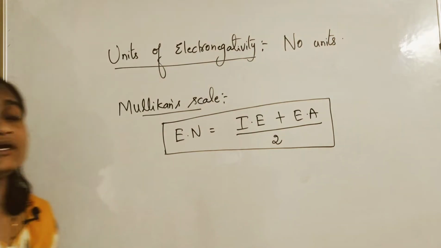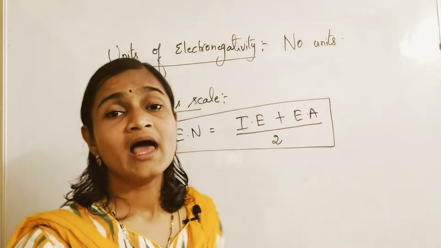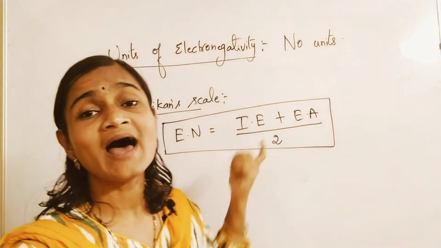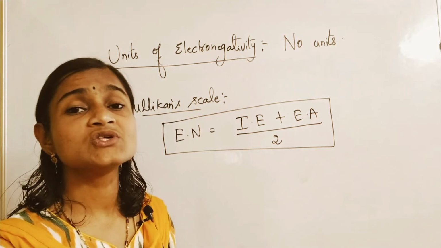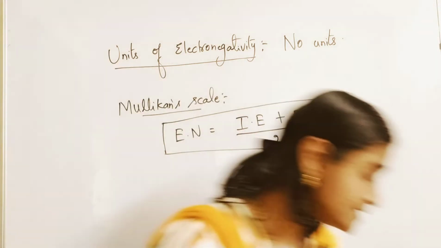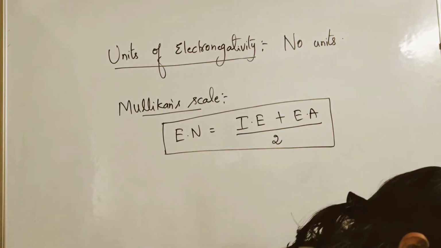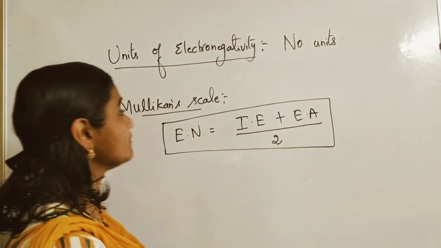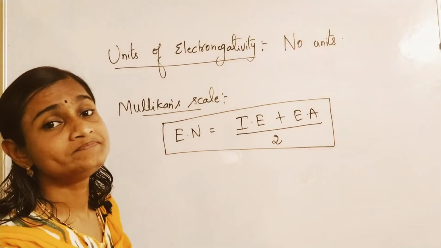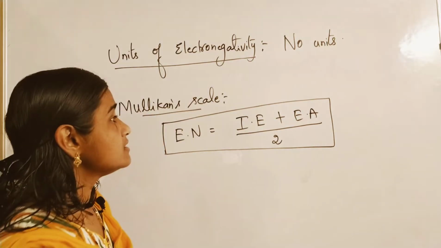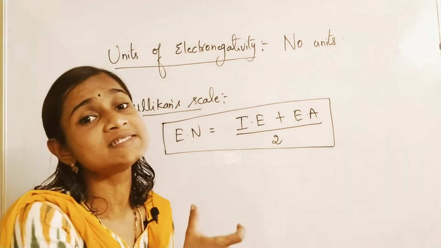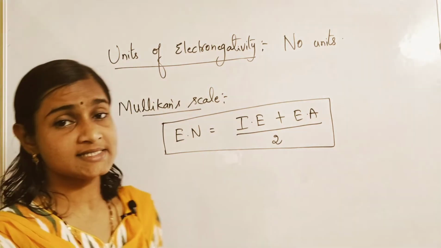According to Mulliken's scale, electronegativity is the average of ionization energy and electron affinity. Okay, this is according to Mulliken's scale.